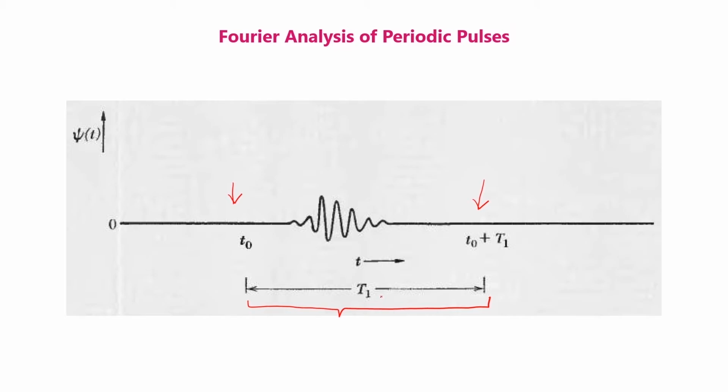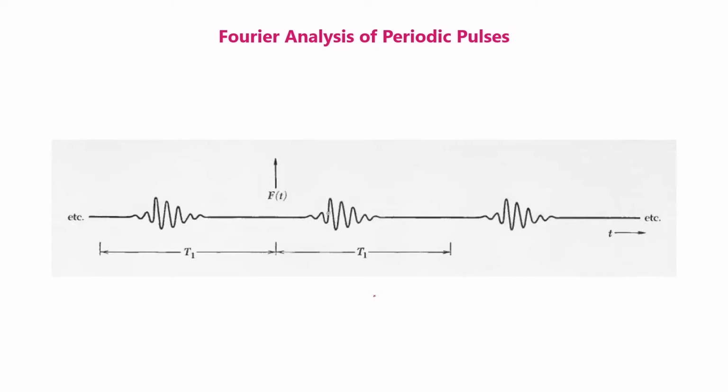The time interval of duration t1 is arbitrary except that psi t must be 0 for all times outside the interval. We now construct a periodic function ft with period t1, where t1 is the time interval shown in this figure, by making ft simply a repetition of the pulse psi t in each similar interval of duration t1. So this is shown in this figure. And this is the method by which we create a periodic pulse.